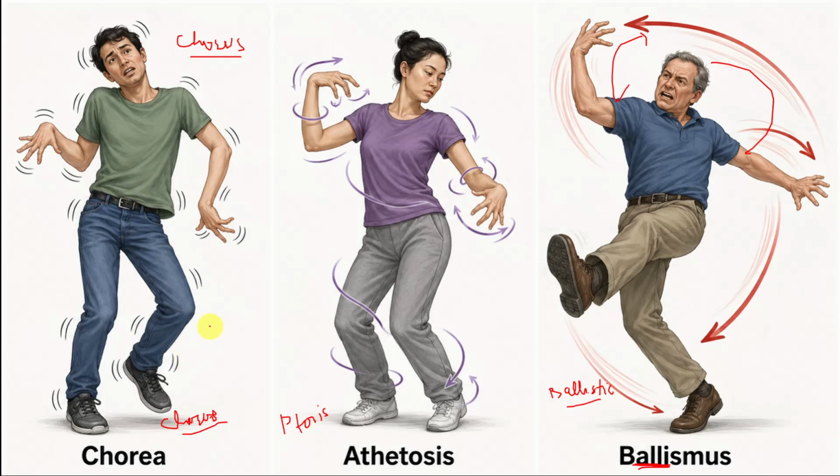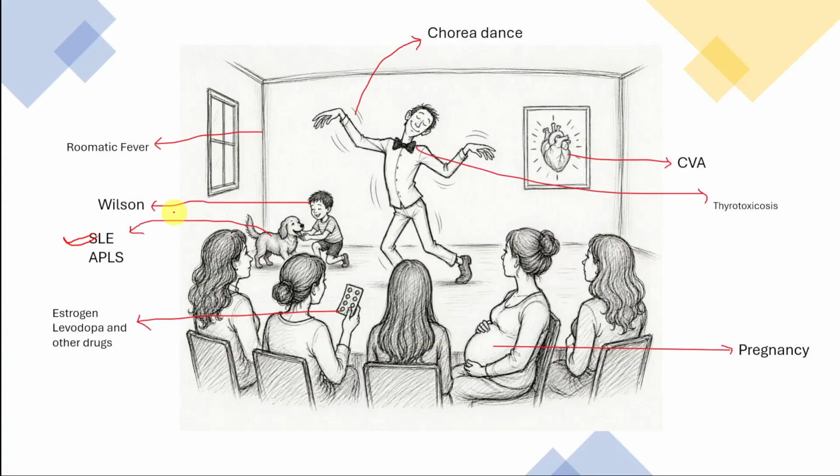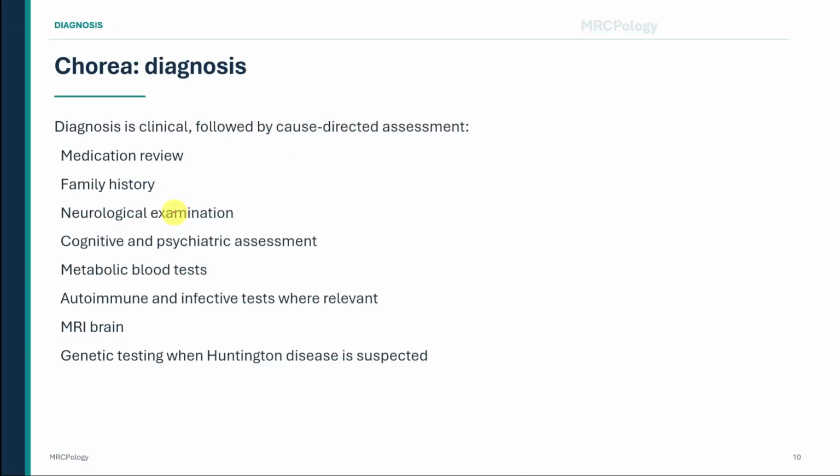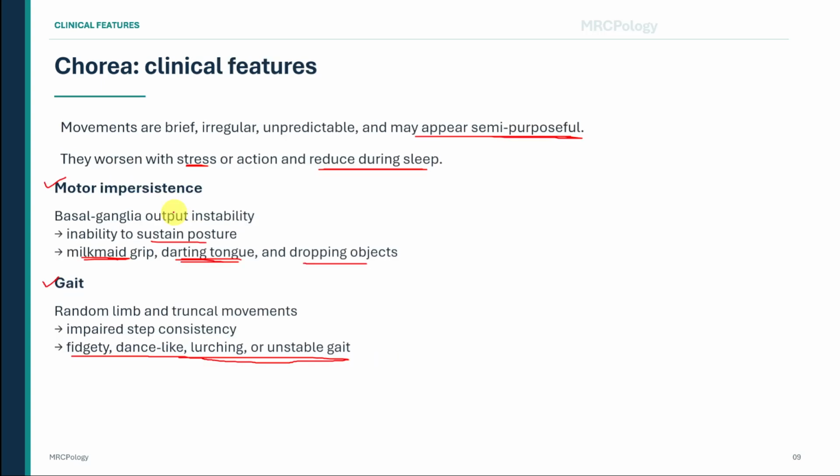By the time gait is examined, the clinician may already have observed irregular facial, limb, or truncal movements during inspection. Motor impersistence may already have been demonstrated through the grip or tongue examination. Gait assessment then shows the functional impact of the abnormal movement and strengthens the clinical impression of a generalized choreiform disorder. During the examination, also look for clues to the cause.